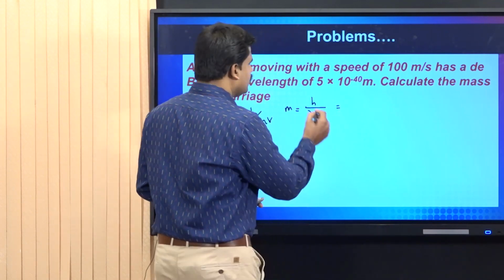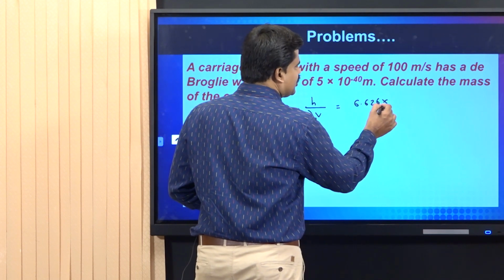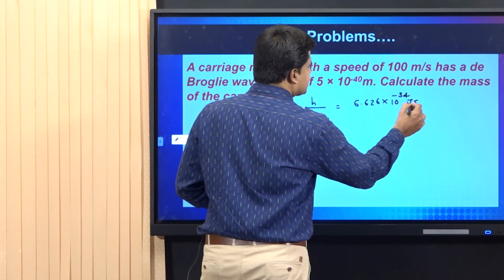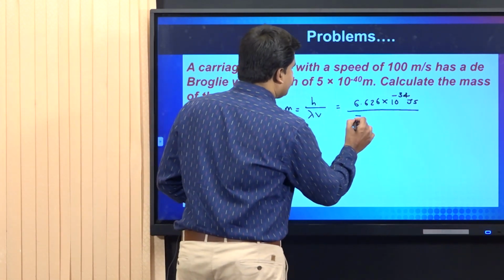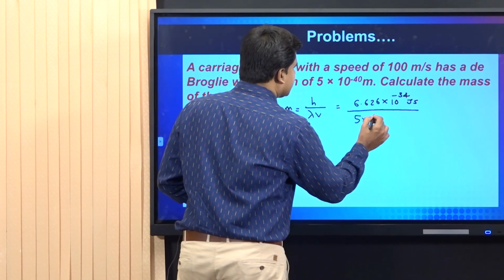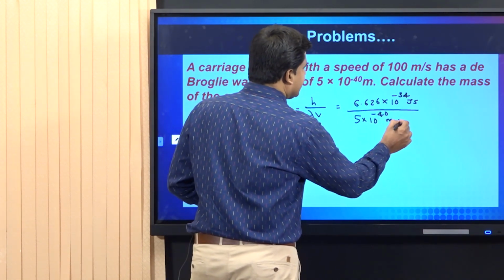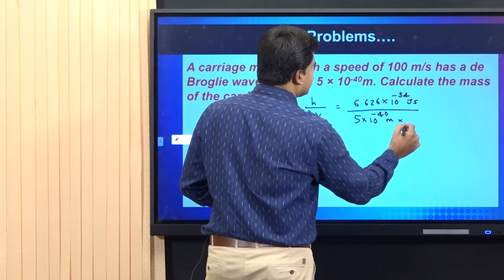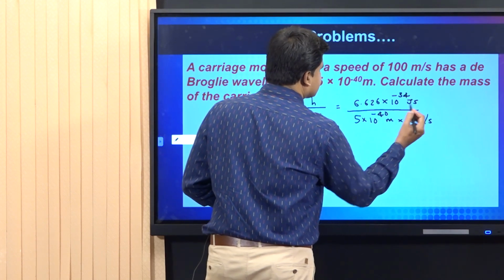That is equal to value of h, that is 6.626 into 10 raised to minus 34 joule second divided by lambda, that is 5 into 10 raised to minus 40 meter, multiplied with the velocity, that is 100. 100 is 10 square meter per second.